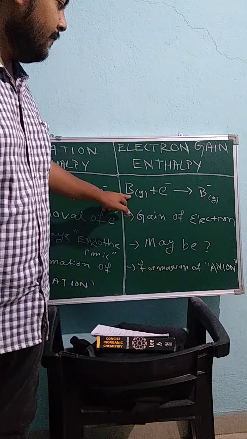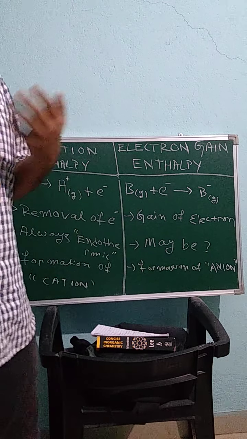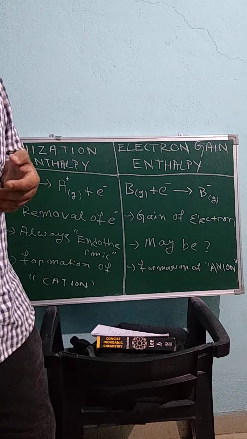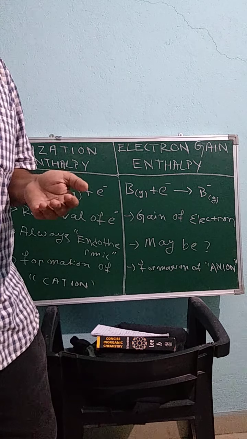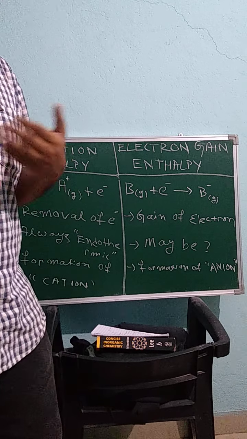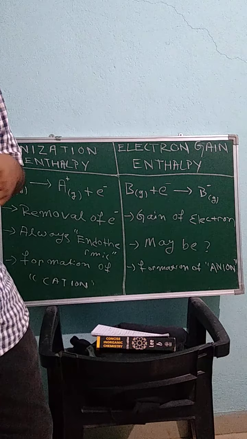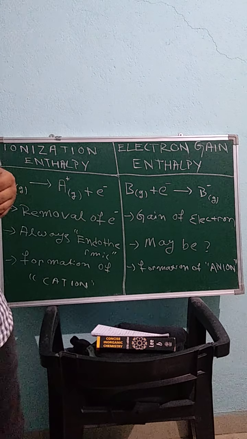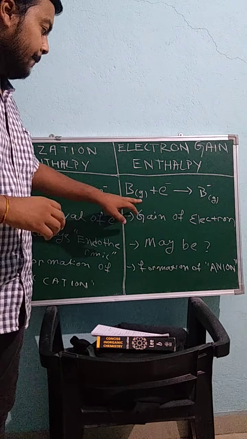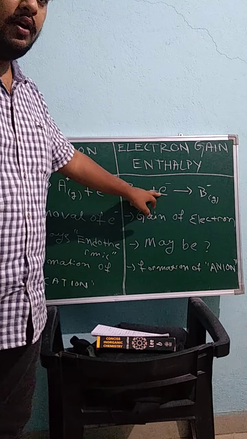Here is an atom B that is in the gaseous state. Whenever we are talking about ionic bonds, we will talk in terms of the gaseous state because it is easier in the gaseous state to lose an electron or gain an electron. It is quite difficult in the solid state or liquid state. So in case of this atom B, it is gaining one electron.